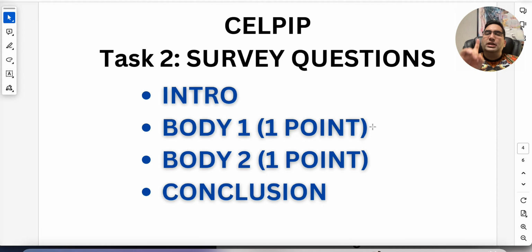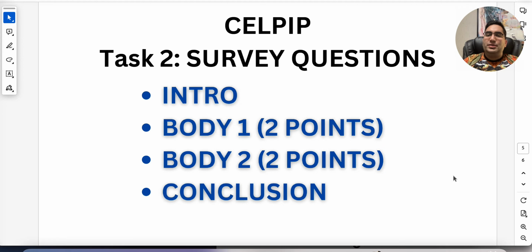Body 1, you're going to do 1 point supporting your opinion. Body 2, you're going to do the second point supporting your opinion. So you have in total 2 points only, and each point in each body would expand. You got 200 words to do. So you want to detail 1 point in body 1, and you want to detail your second point in body 2. You are not talking about the other side, you're just talking about your side. So this is one good structure you can do.